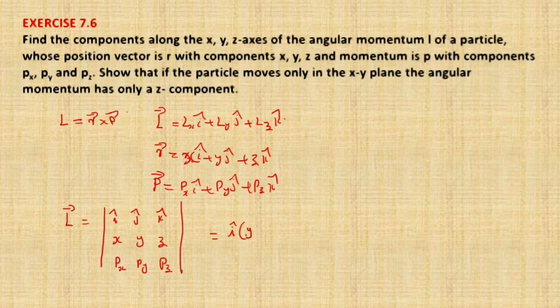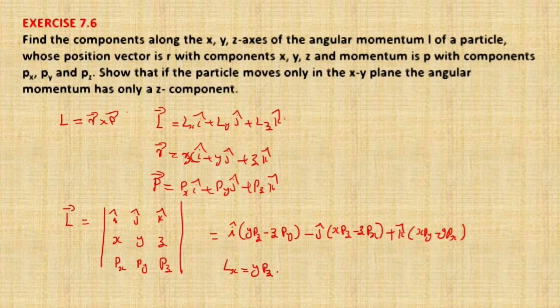L vector is equal to (ypz minus zpy) i vector minus j vector into (xpz minus zpx) plus k vector into (xpy minus ypx). That means we can see here Lx is equal to ypz minus zpy. Same way Ly is equal to xpz minus zpx.